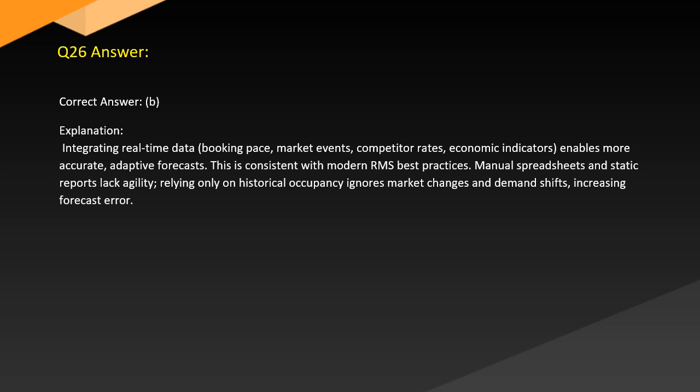Answer. Correct answer: B. Explanation. Integrating real-time data, booking pace, market events, competitor rates, and economic indicators enables more accurate, adaptive forecasts. This is consistent with modern RMS best practices. Manual spreadsheets and static reports lack agility. Relying only on historical occupancy ignores market changes and demand shifts, increasing forecast error.